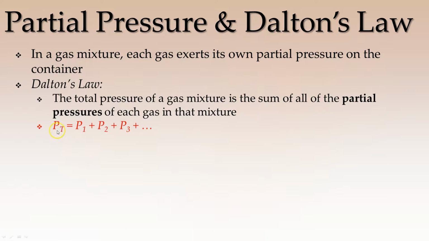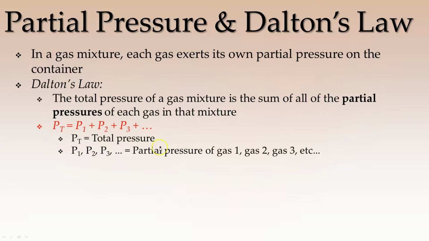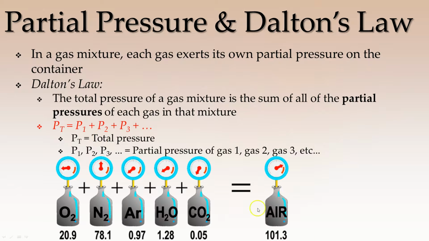Dalton's Law specifically is written out as P_T, that's total pressure. It's pressure of 1 plus pressure of 2 plus pressure of 3, however many gases you happen to have, all of those add together. In a sample of air, there is a partial pressure for all the different gases we have. Oxygen is going to do a partial pressure of 20.9 kilopascals. Nitrogen, of course, is the most abundant gas in our air, is going to be exerting the greatest pressure. Argon, just a little bit. Water, just a little bit. CO2, just a little bit as well. But all of those are going to add together because of Dalton's Law to come up with the pressure we have of air at 1 atmosphere of pressure, or 101.3 kilopascals.